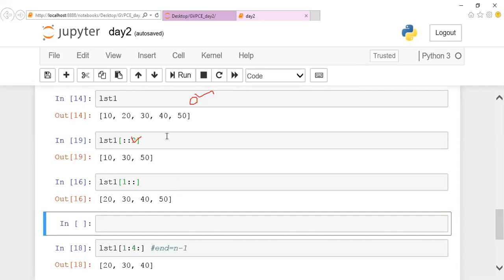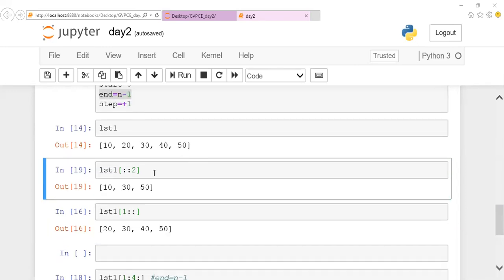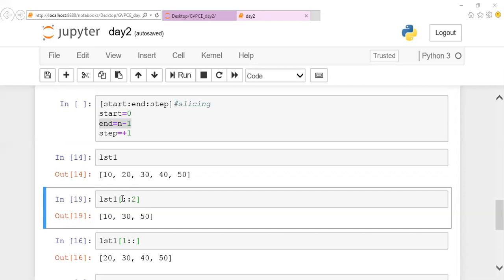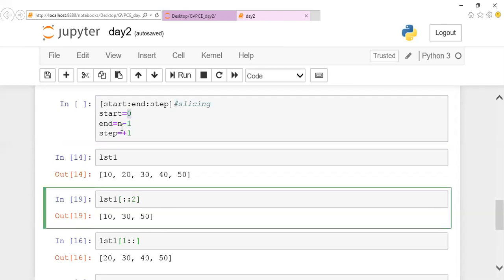Okay, listen. Those who expect this one to be explained, listen here. Those who want the 19th step explained, listen carefully. Lakshmi, here I didn't mention the start value, so by default it starts at the 0th position. And I didn't mention the end value, so it goes till the end. And I have mentioned a step value of 2.